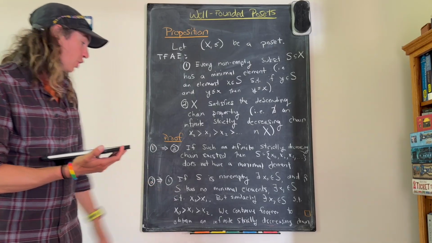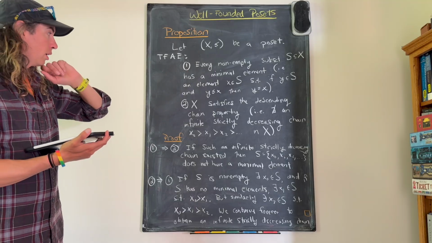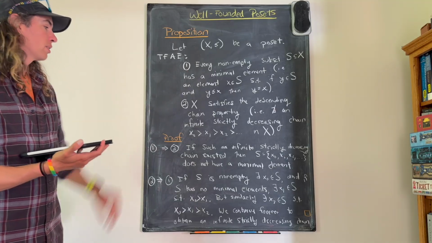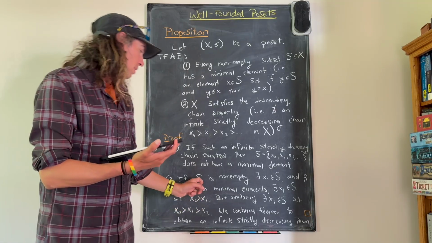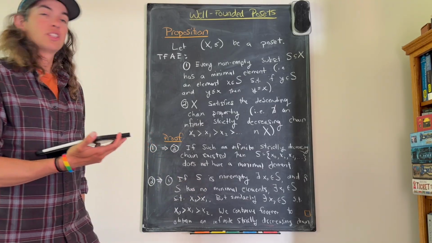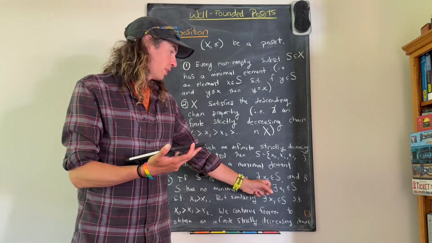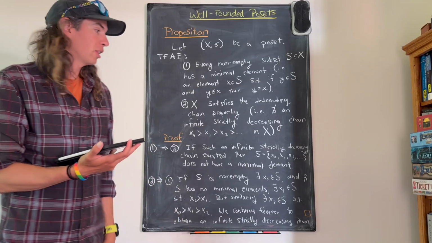We're going to do it by contradiction. So suppose that 2 holds, but 1 does not. So that means that there exists some non-empty subset S, which does not have a minimal element. Because S is non-empty, there exists some x0 in S, right? There's some element of S.